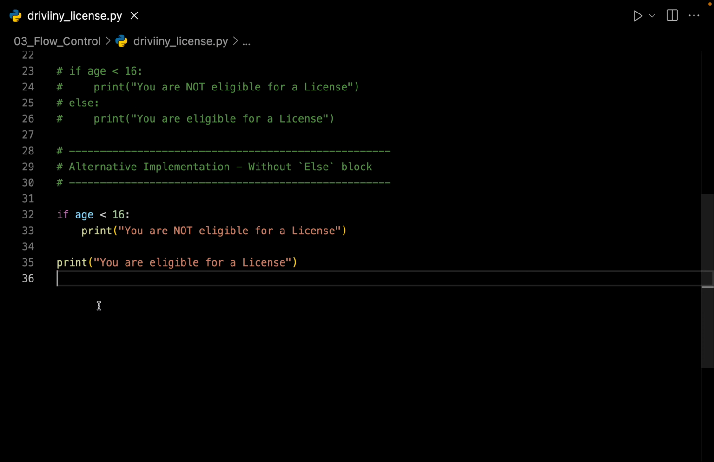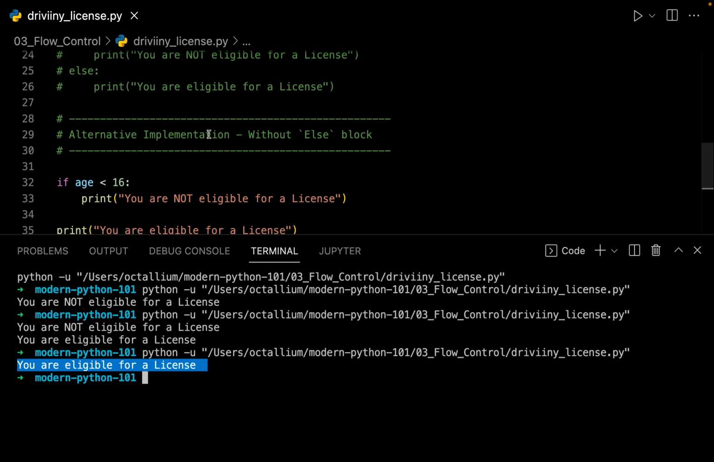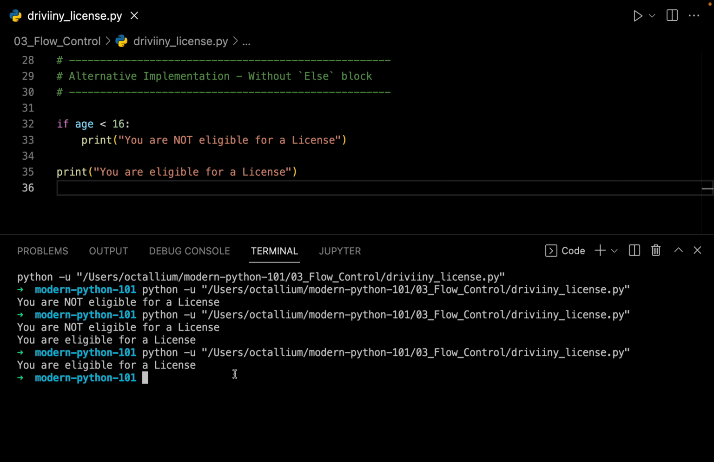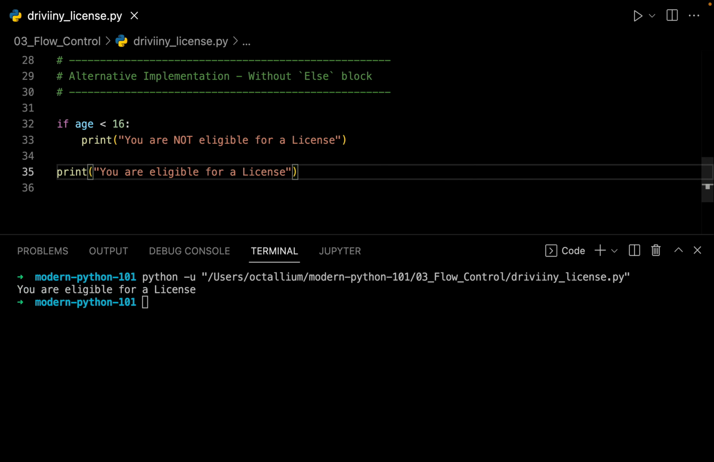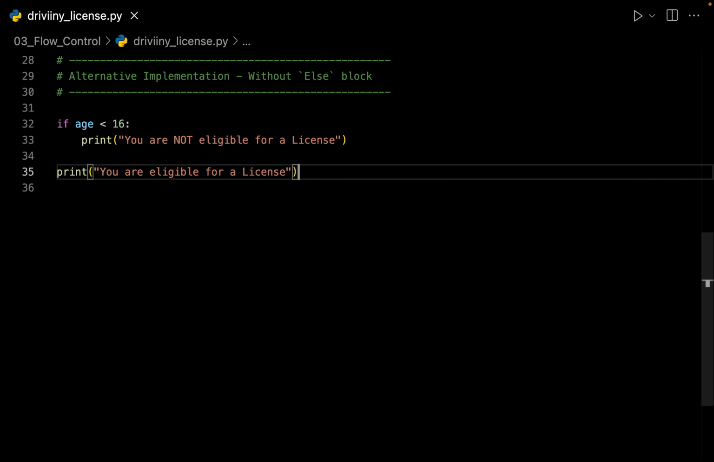You can check the terminal one more time. Let me clear up all of these things. Let me run the file one more time. And that's it. You have the output of you are eligible for a license. You can also chain multiple if and else blocks. Let me show you an example for that.